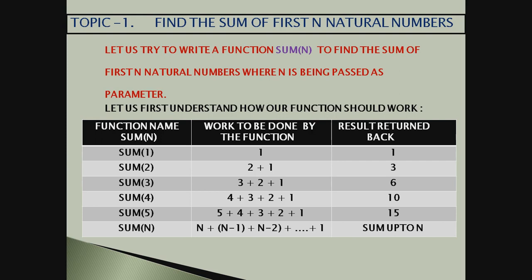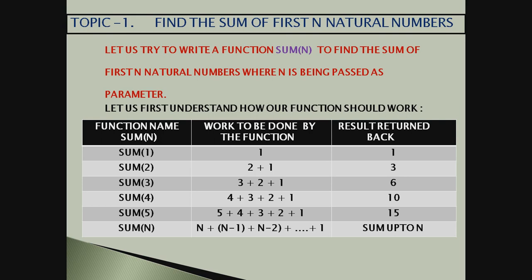See, first case, when sum is passed 1. When sum is passed 1, the work to be done by the function is it should display 1, it should give me 1, because when one value is to be added and that value is 1 itself, then 1 is the answer. Now when sum is passed 2, what should it do?